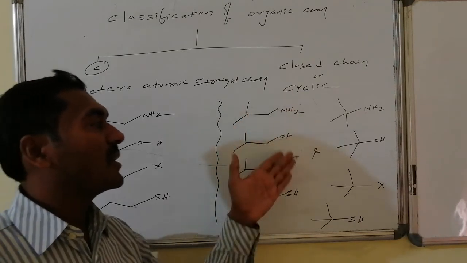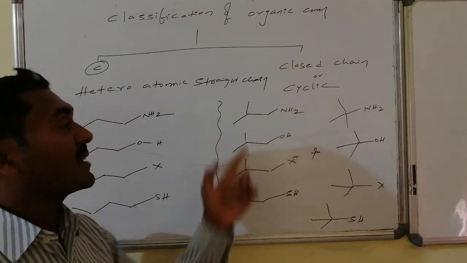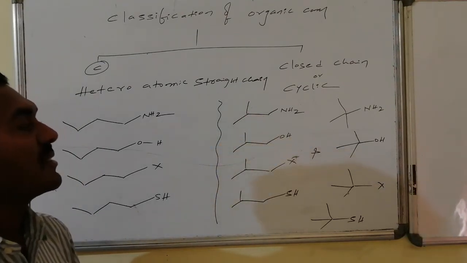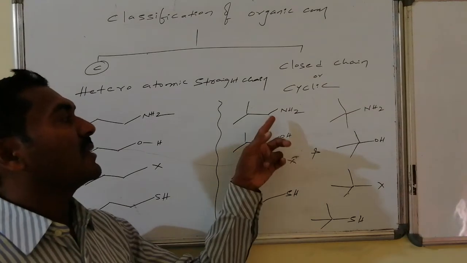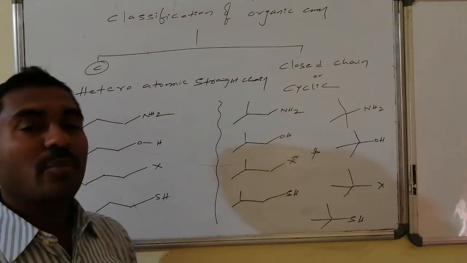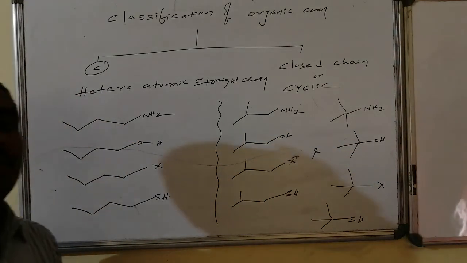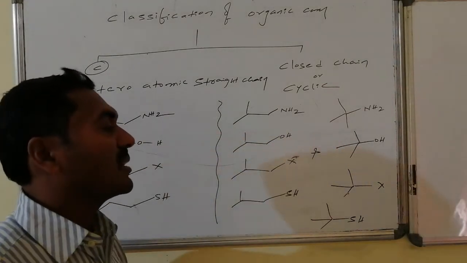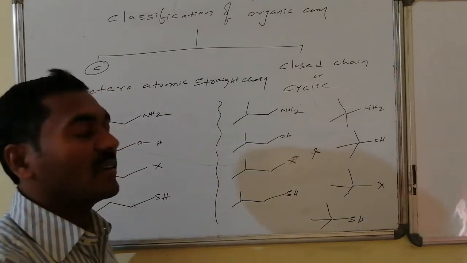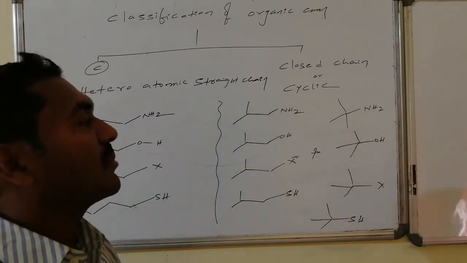This is also a primary amine, primary alcohol, primary halide, primary thiol, but it consists of one tertiary carbon atom. Thus it results in 2-methylpropanamine, 2-methylpropan-1-ol, 2-methylpropyl chloride, 2-methylpropanethiol.